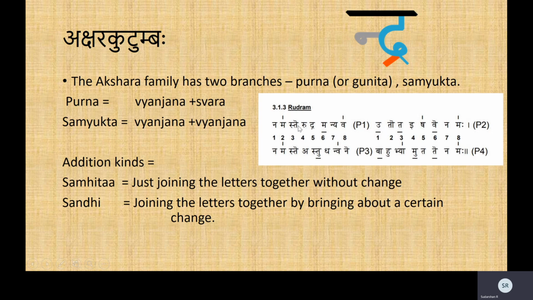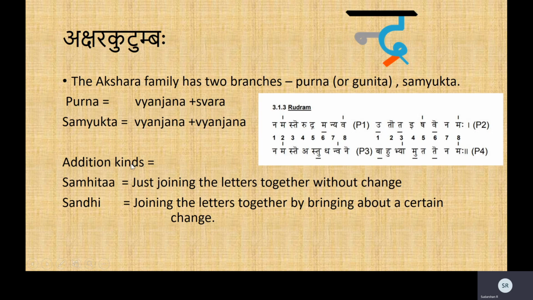Ru. What is that? R and U. Ru. Vyanjana and Swara, Purna. Dra. D, R, A. There are two Vyanjanas here, D and R. So it will be a Samyukta Akshara. The fifth one is the Samyukta Akshara. Sixth one is Ma. M, A. Vyanjana and Swara, Purna. Nya. N and Ya. Two. So it is a Samyukta Akshara. Then Va. V and A. Purna Akshara. You can try it out for the rest of them.